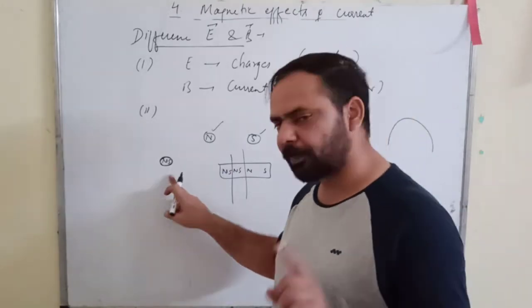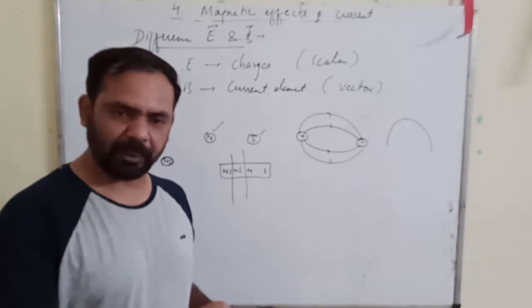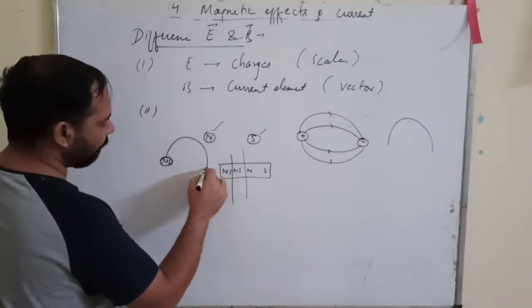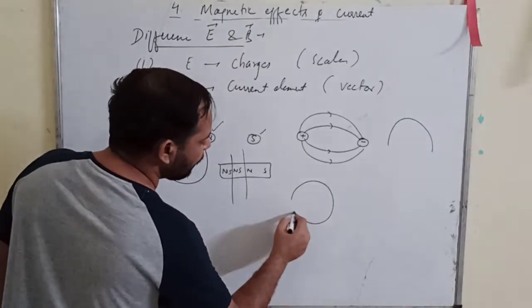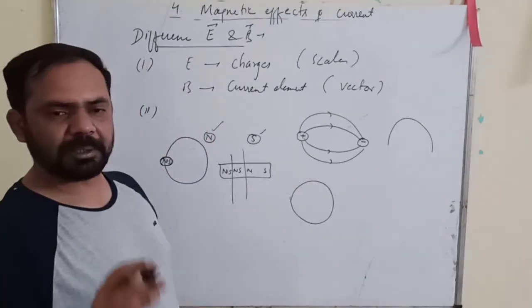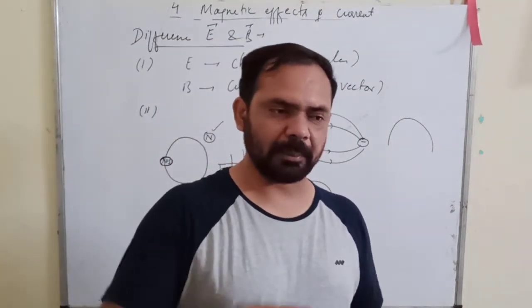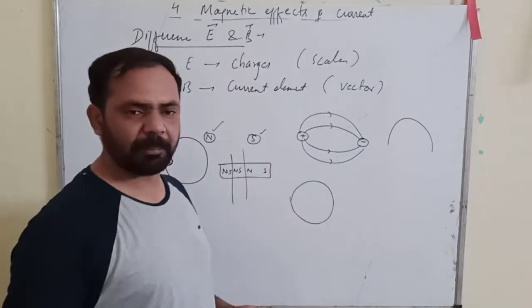So it means that for a point sized source, the north and south will exist at the same point. So the magnetic lines of force will originate from a point and will terminate at the same point. So it means that they will form a closed loop. So this is a major difference, means how we can identify that, suppose we have a field, how can we identify that the field is an electric field or a magnetic field?